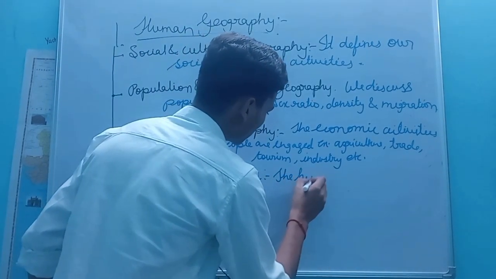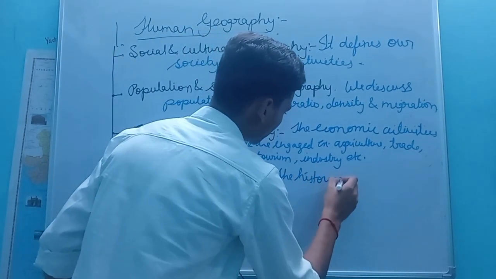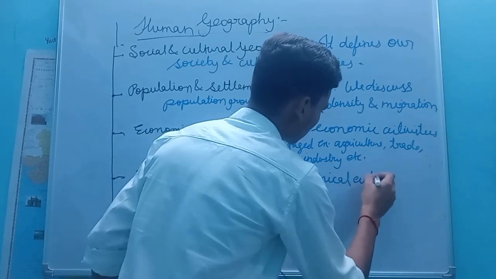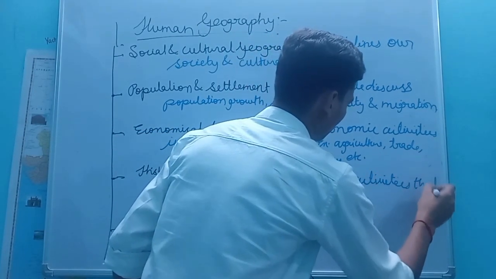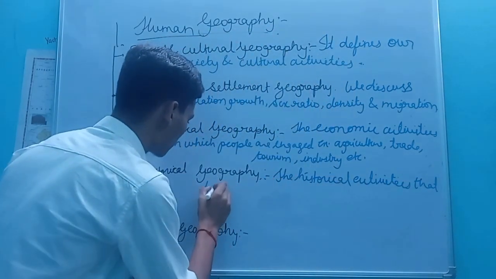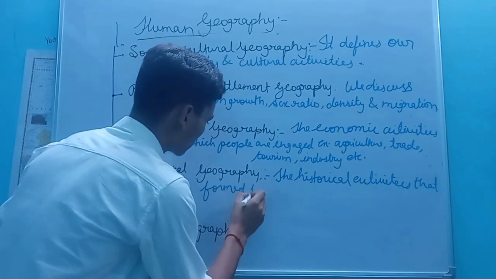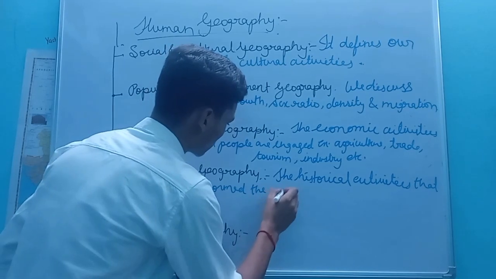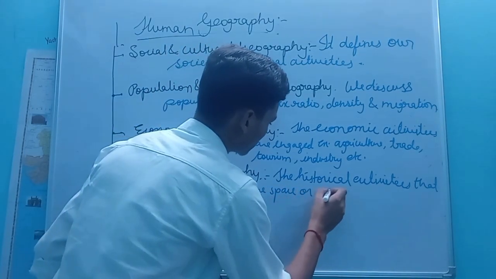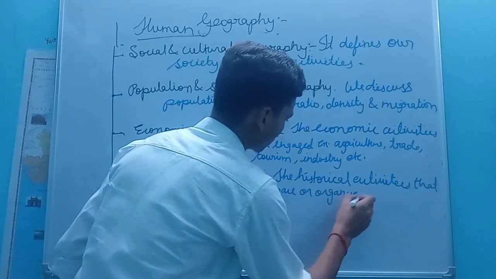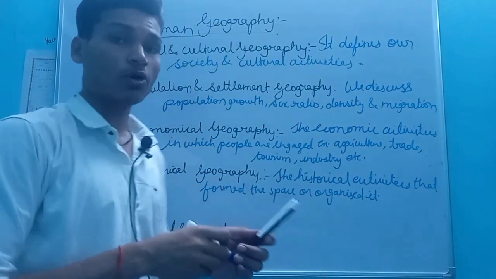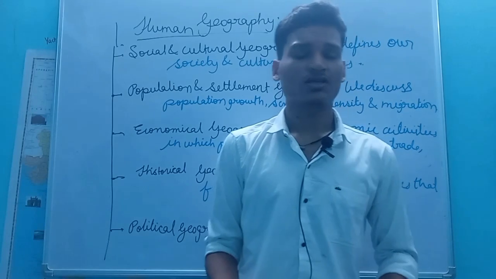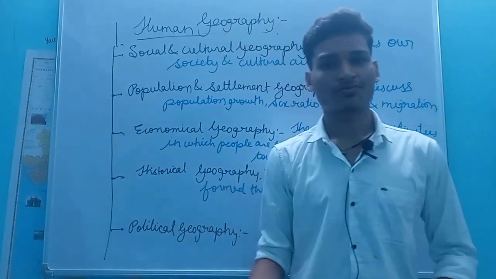The historical activities, or we can say processes, that formed the space or organized it.